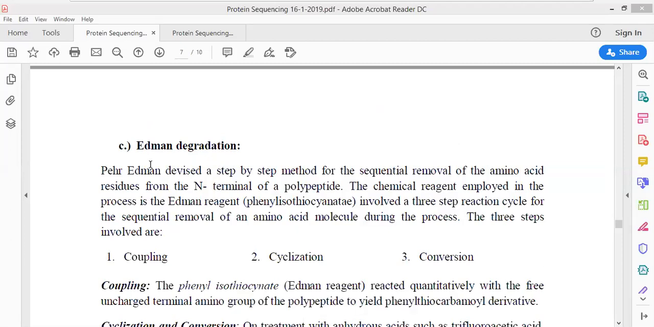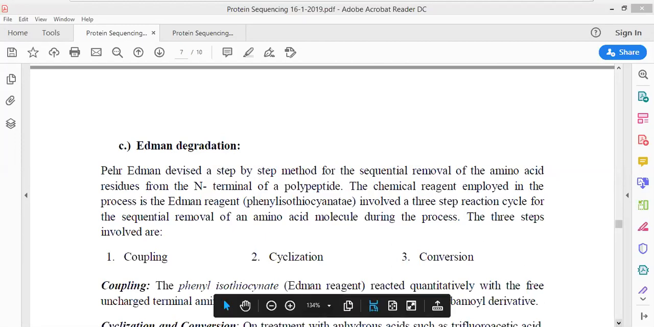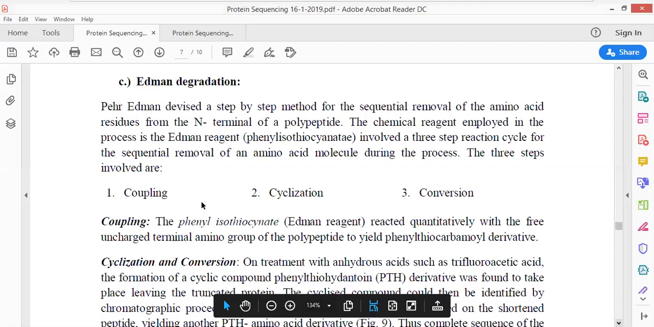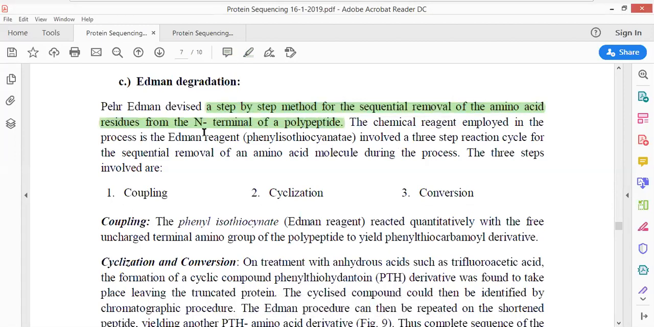Now see, the next method that we are going to use is the Edman degradation method, the most effective method to analyze the structure of protein. The Edman degradation method involves a step-by-step sequential removal of amino acid residues from the N-terminus of the polypeptide. The amino acids can be removed sequentially one after the other, so there could be the first step, the second step, and the third step, and these steps could be used in order to determine the structure of proteins.